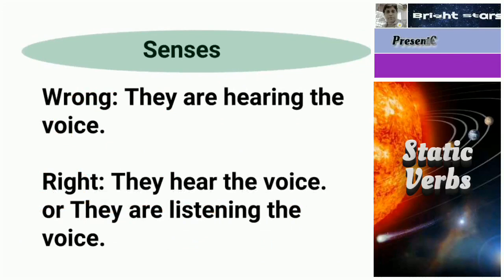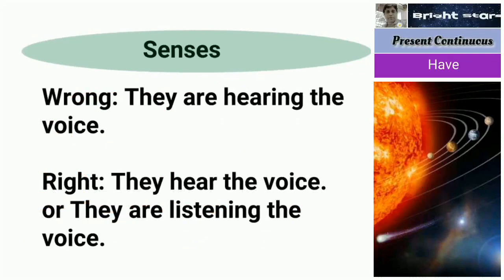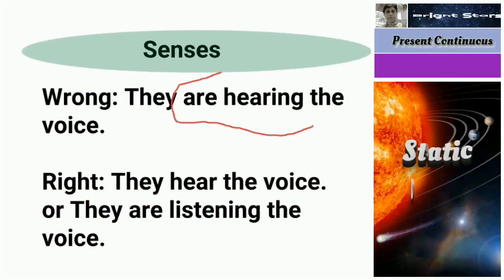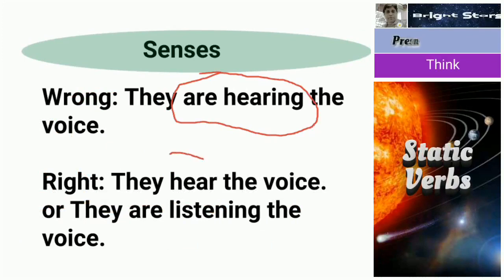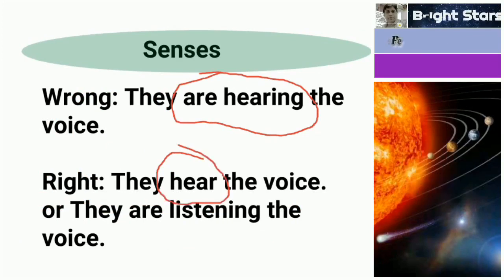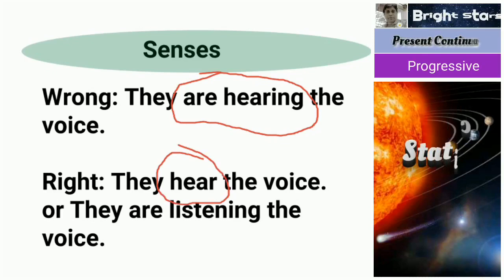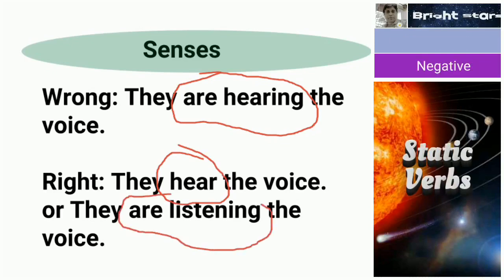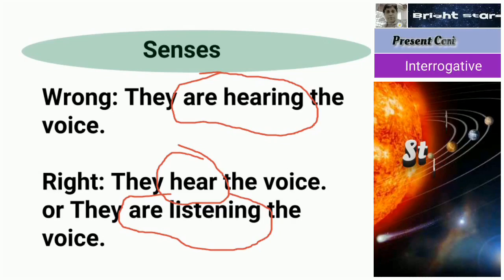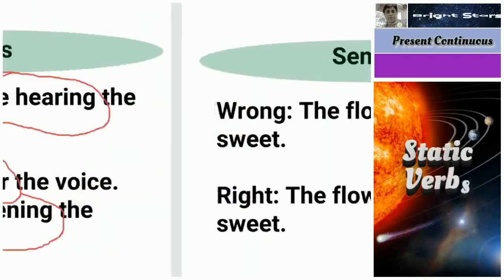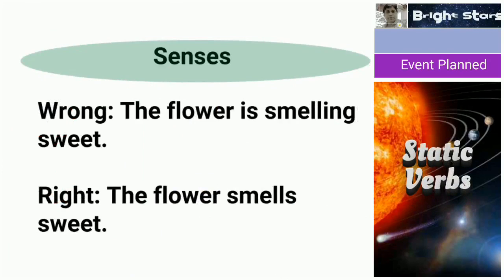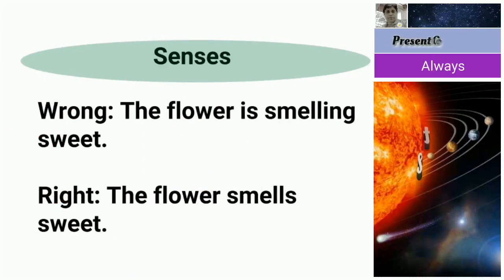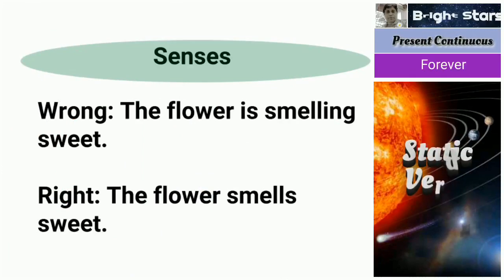So next one, they are hearing the voice. So here, are hearing is wrong. So simply we have to use hear here. Or if you want a continuous tense, they are listening. Listening we can use. Listening is okay. Hearing is wrong. So next one, the flower is smelling sweet. Is smelling, here in this sense it is wrong.